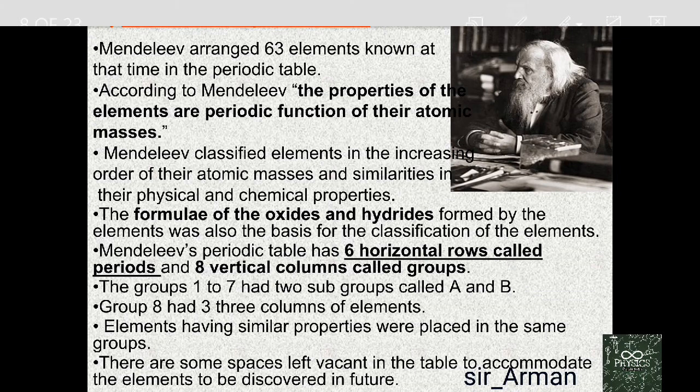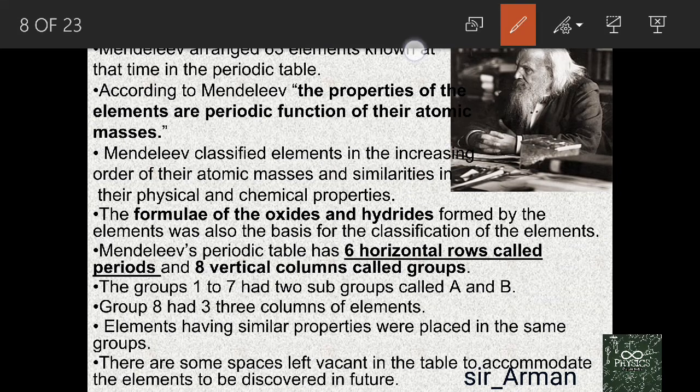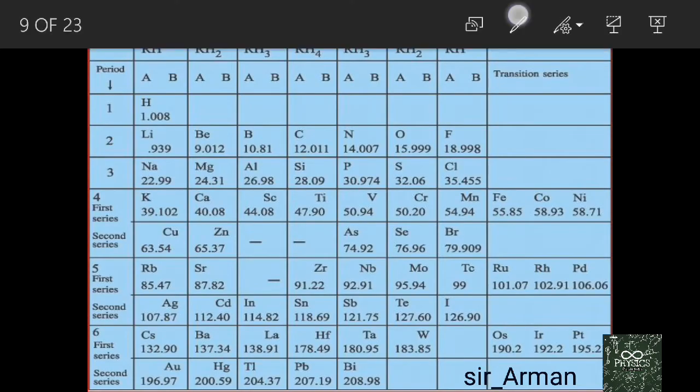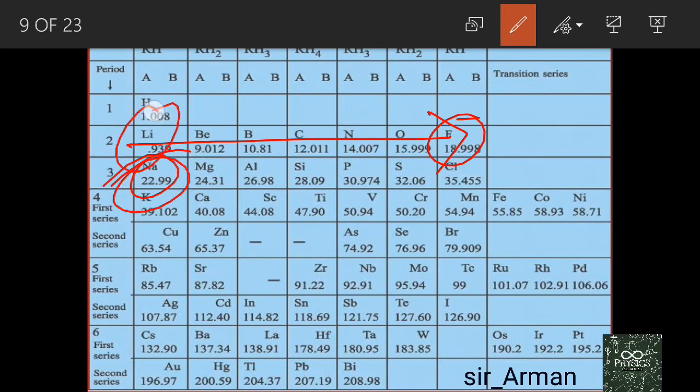So now let's try to understand the first statement: the properties of the elements are periodic functions. What we have observed here in the classification is that after certain intervals the properties of the elements repeat. When he reached fluorine, he observed that sodium has similar properties to lithium.